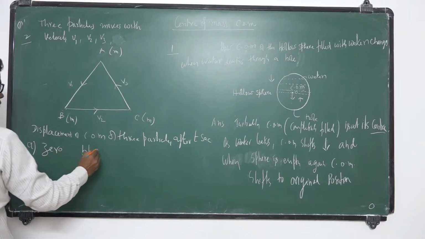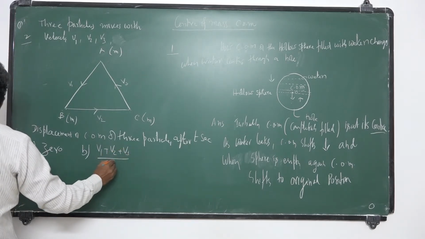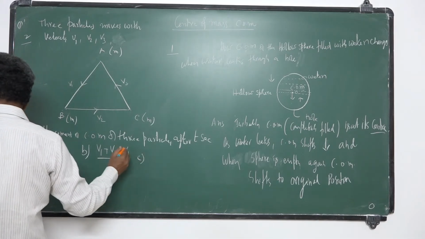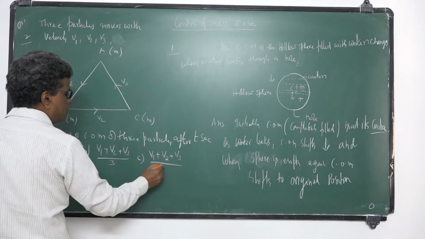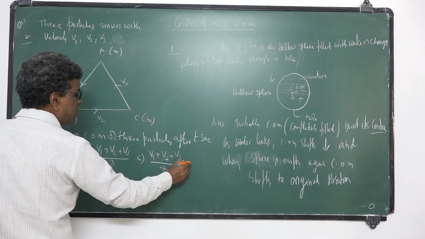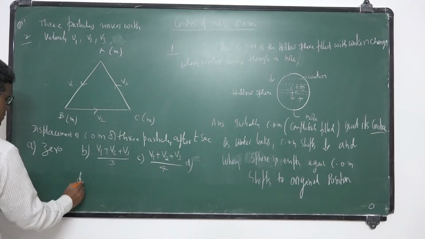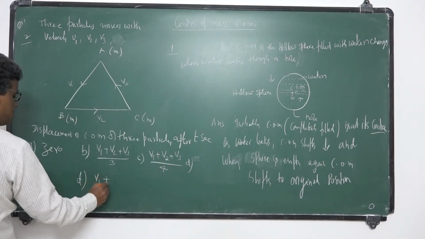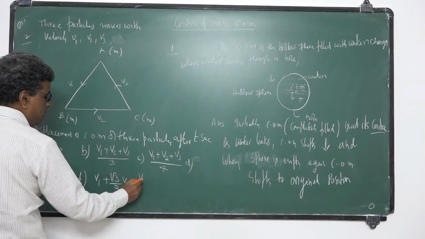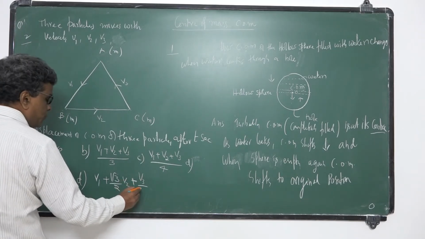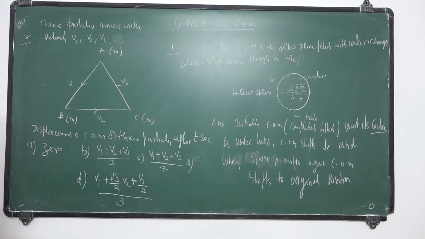The second option is V1 plus V2 plus V3 by 3, C is V1 plus V2 plus V3 by 4, and D is V1 plus root 3 by 2 V2 plus V3 by 2 by 3. So these are the options you have.